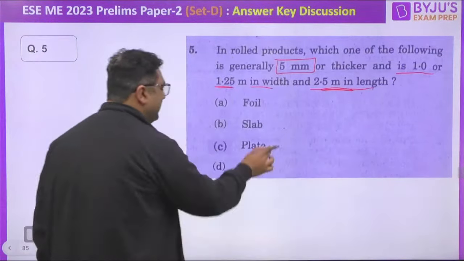And you know, in metal forming we have discussed different sizes of different products. So now let us see this question once again, from machine design it is.